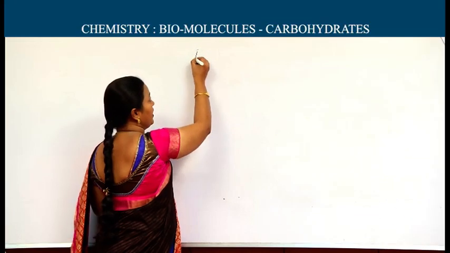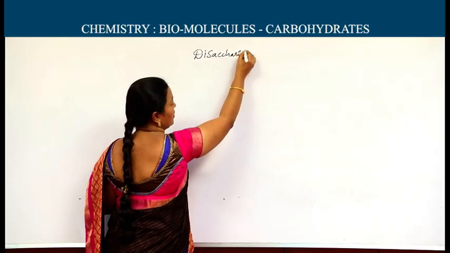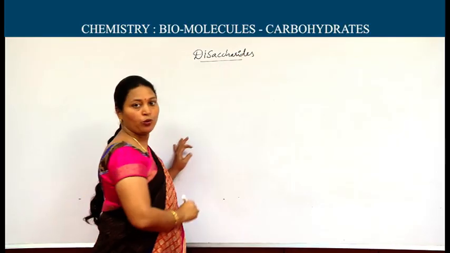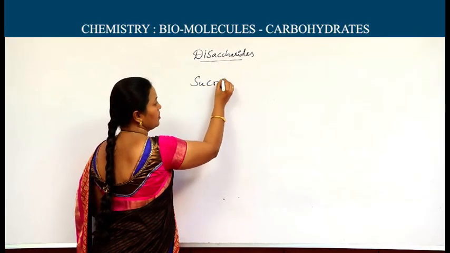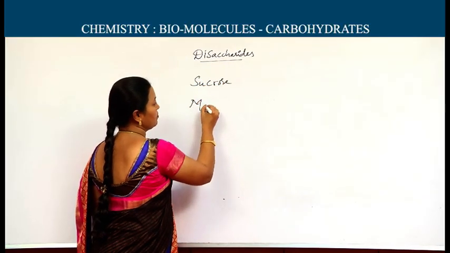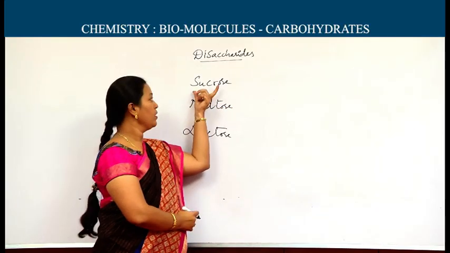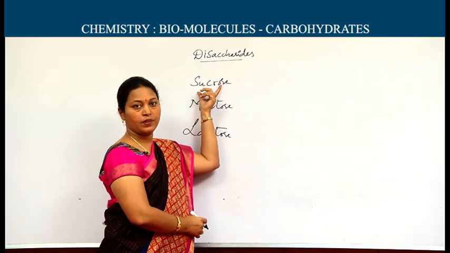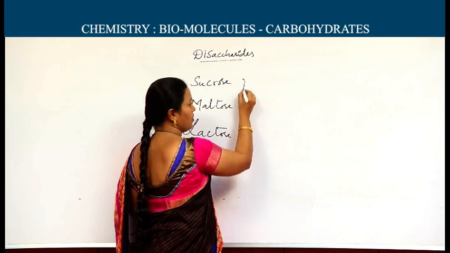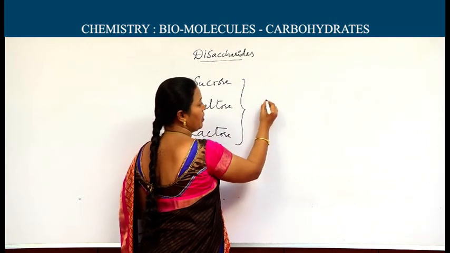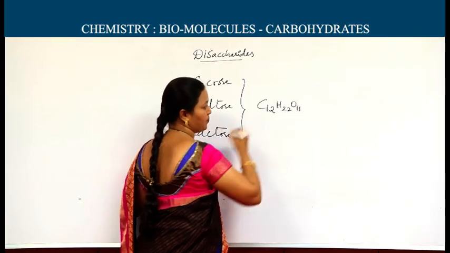Now I will discuss regarding disaccharides. As I said at first, disaccharides hydrolyze to produce two monosaccharides. In our syllabus, sucrose, maltose and lactose are present. Sucrose extracts from the cane sugar. When it is hydrolyzing, we are getting two monosaccharides. All these are having the same molecular formula, C12H22O11.